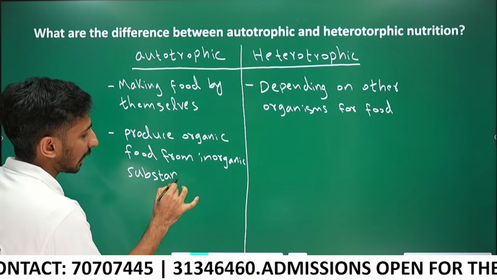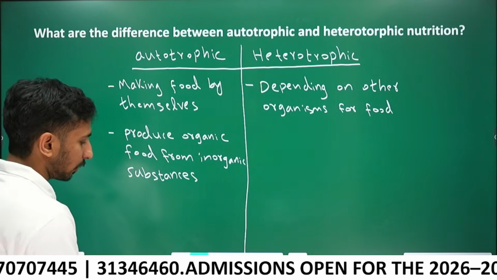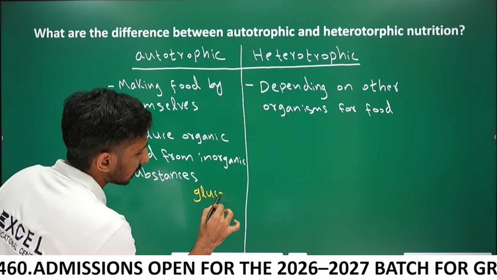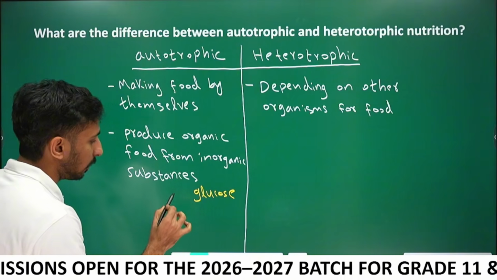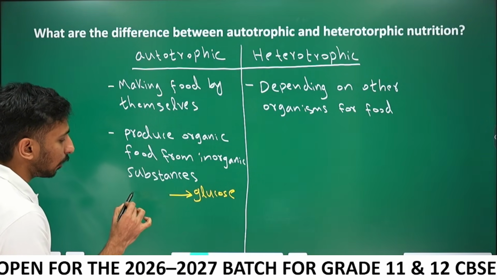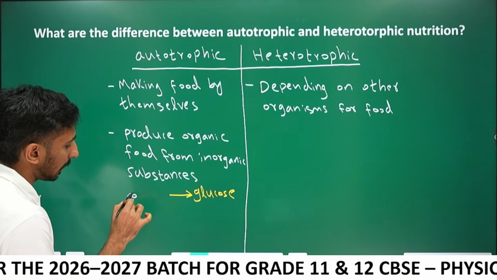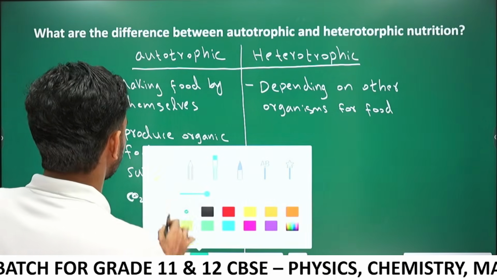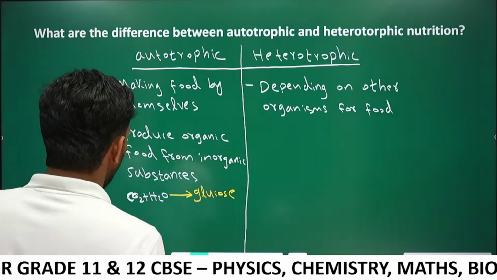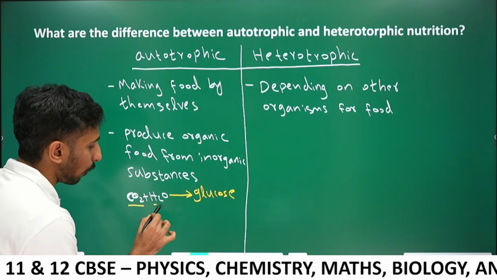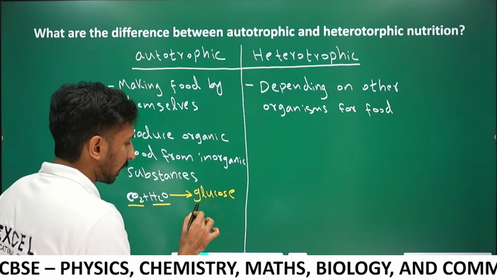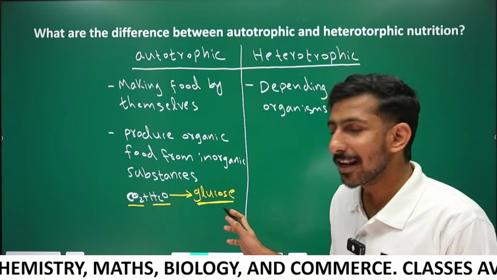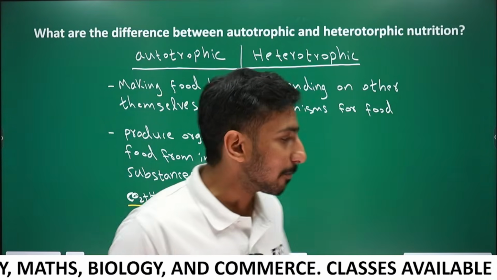They do photosynthesis and produce glucose. Glucose is the organic food, and it is produced from inorganic materials like carbon dioxide and water. Carbon dioxide and water are inorganic; the product glucose is organic. So autotrophs produce organic food from inorganic materials like carbon dioxide and water.